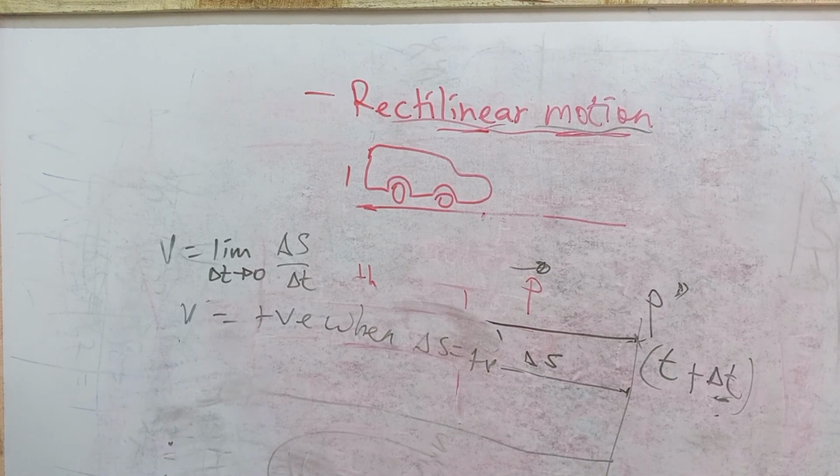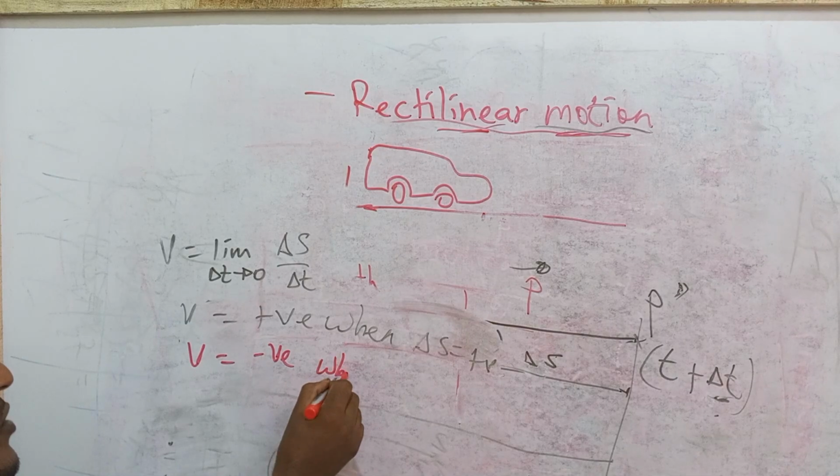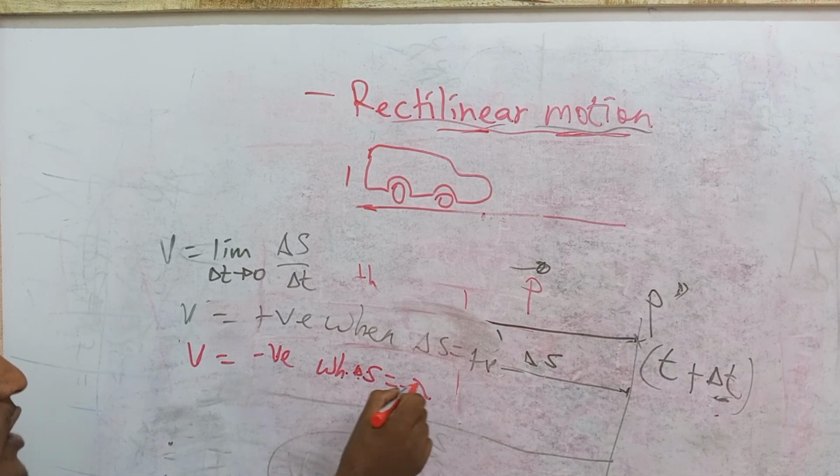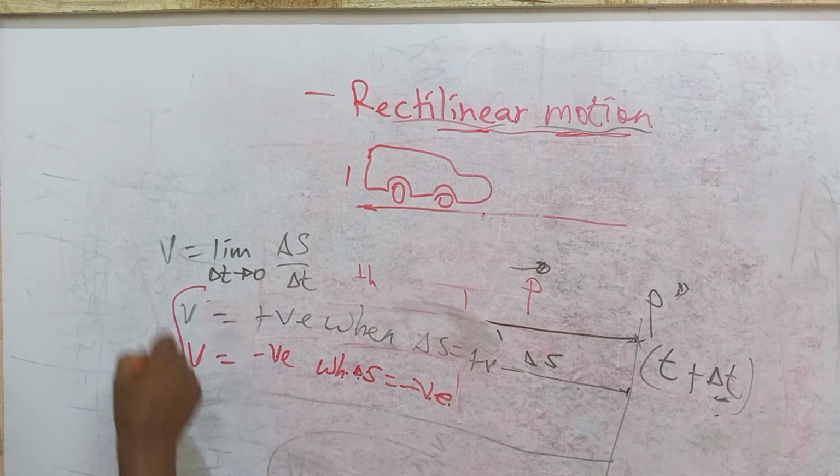The velocity becomes positive, whereas velocity becomes negative when change in s becomes negative. So v is negative when change in s is negative. So the relation is like this.